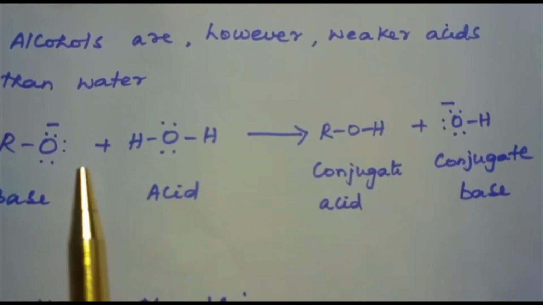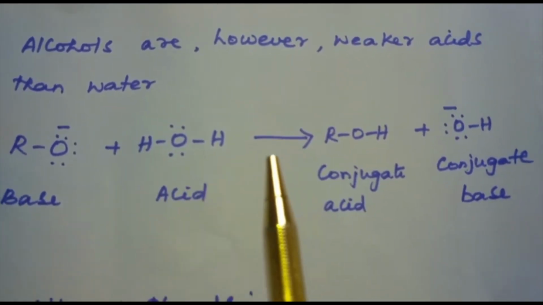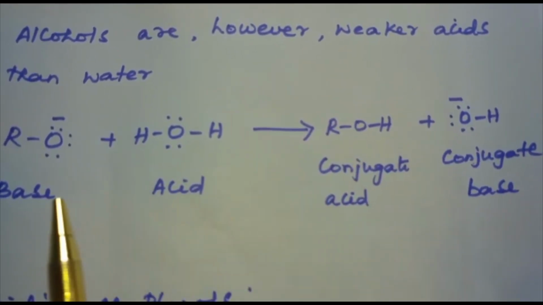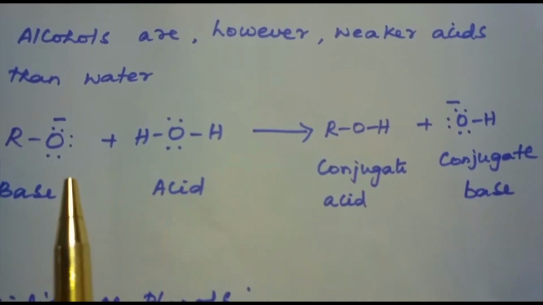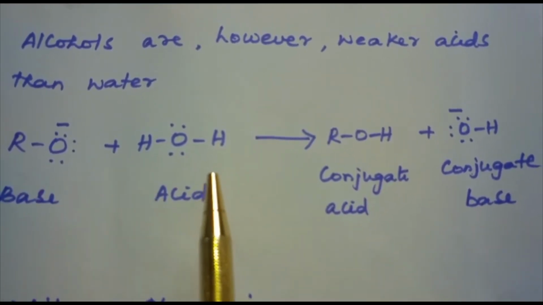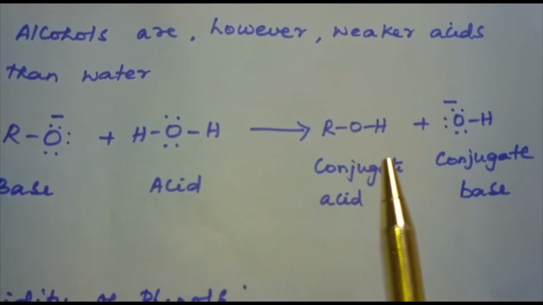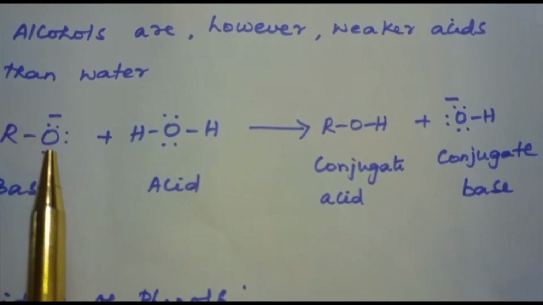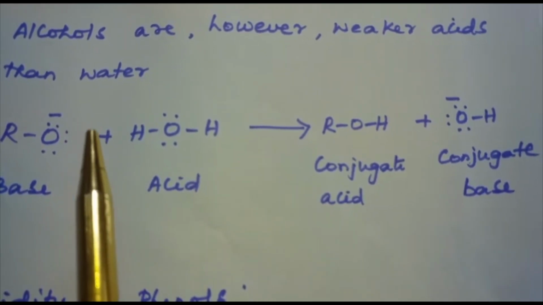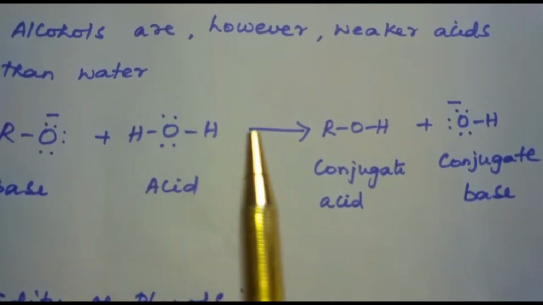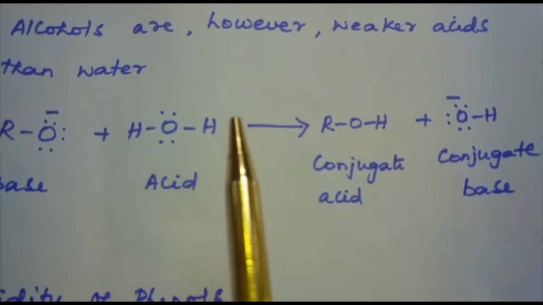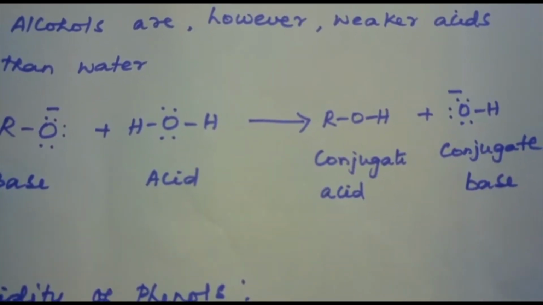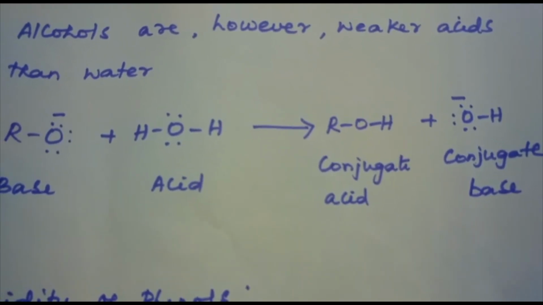This is shown by the reaction of water with alkoxide. Here this is the base and this is the acid. Water acts as an acid over here. The acid donates a proton to the alkoxide ion, or we can say that the alkoxide ion accepts the proton. HOH donates a proton to the alkoxide ion and becomes OH minus, which is the conjugate base.